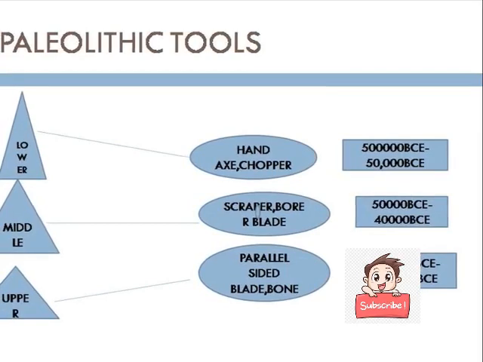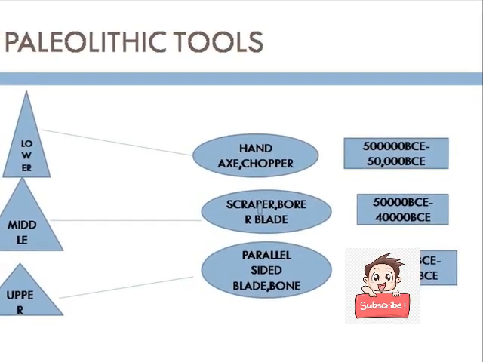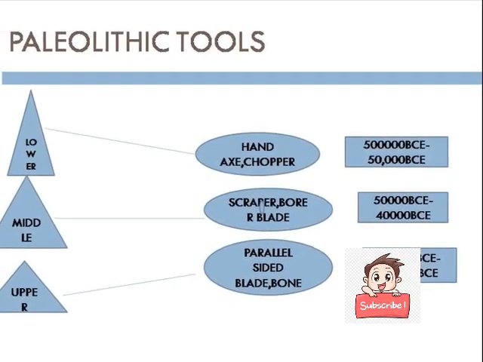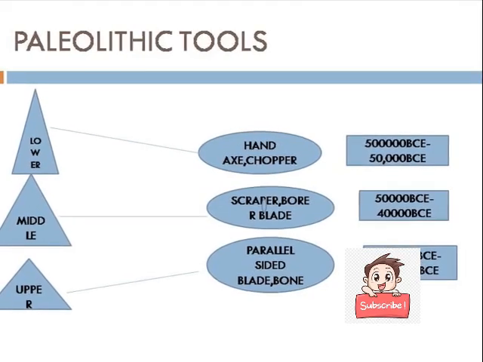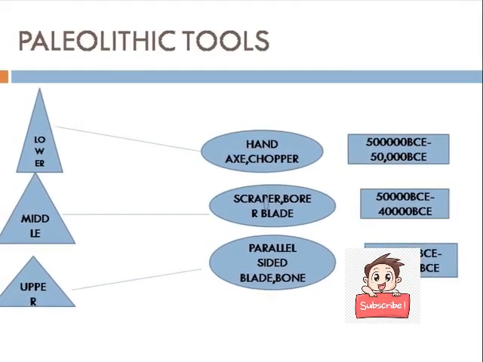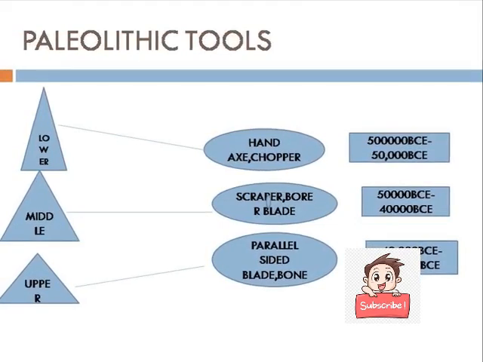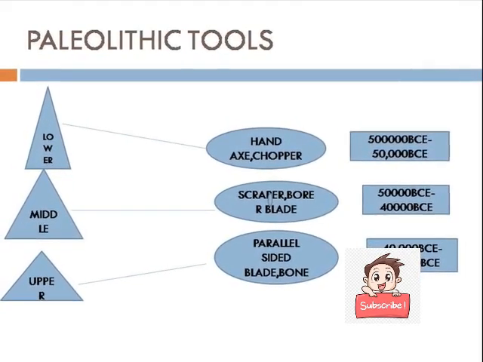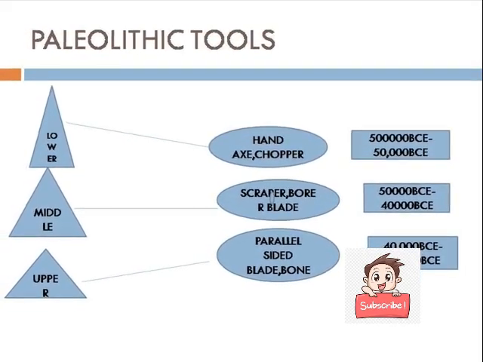And they used different kinds of tools. Lower Paleolithic people used hand axe and chopper, middle Paleolithic people used scraper, and upper Paleolithic people used parallel sided blade or bones.